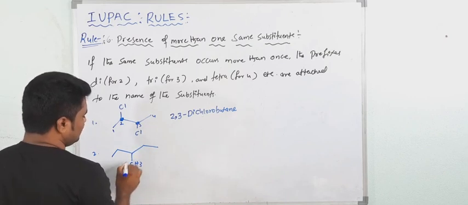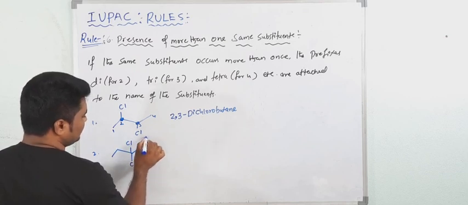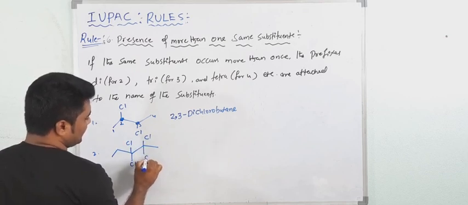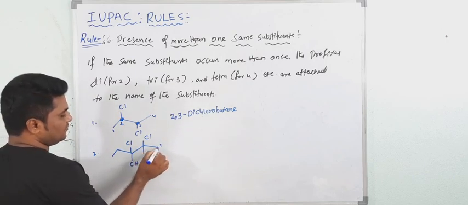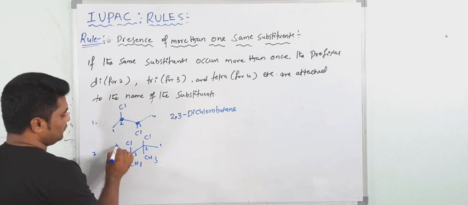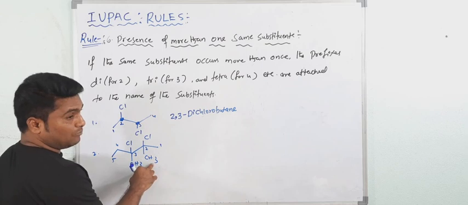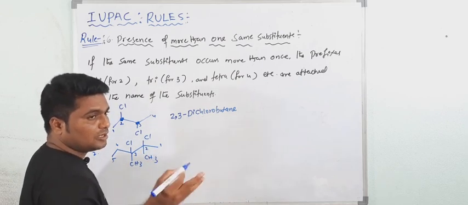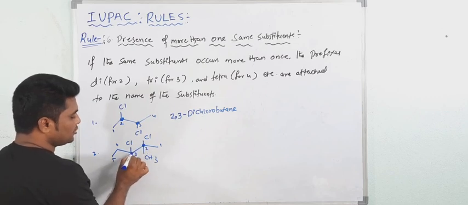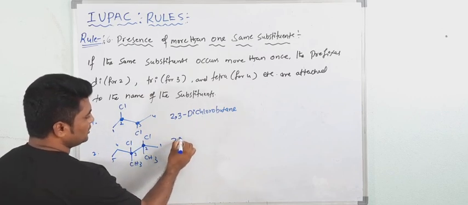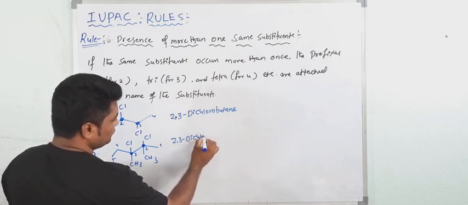CH3, now here Cl, now here C, CH3, now CH3. So numbering starts from here, because this is near to this end. 1, 2, 3, 4, 5. Chloro comes first. This is methyl. Chloro means C; in alphabetical order, C will come first. So at the 2 position one chlorine is there, at the third position one chlorine is there. It means 2,3 dichloro.